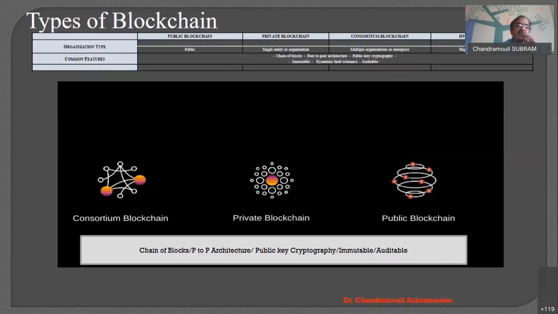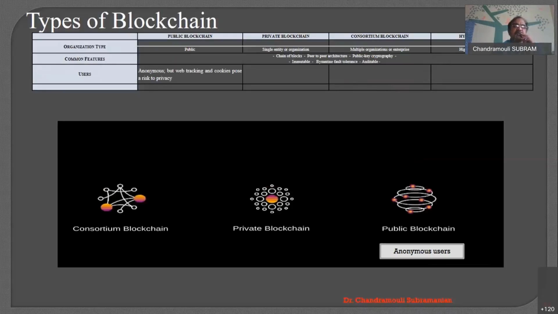Now let's move on and understand the further nature of this blockchain with regard to the users. In the public blockchain, of course, it's pseudonymous. That is the word the professor used, but still we call it anonymous. In the public blockchain, the users are considered to be anonymous, so who buys what may not be known. Everything is shown as a hash, which software can understand, but it is very difficult for common people to distinguish.